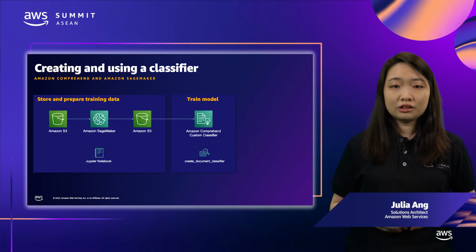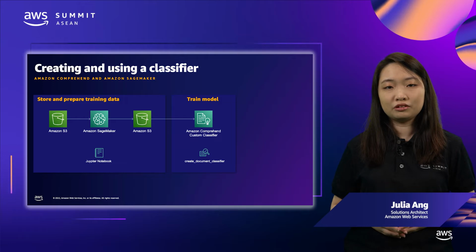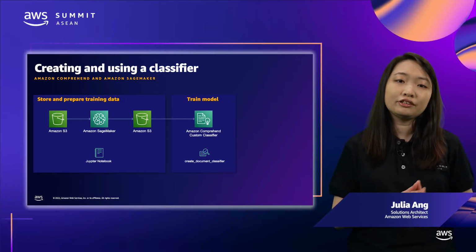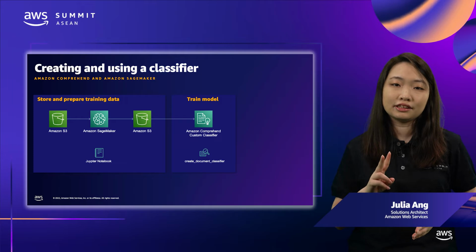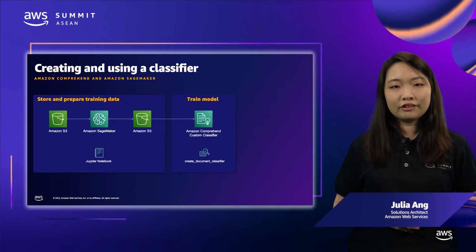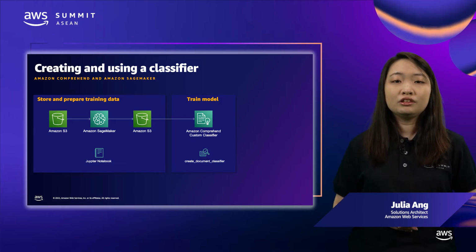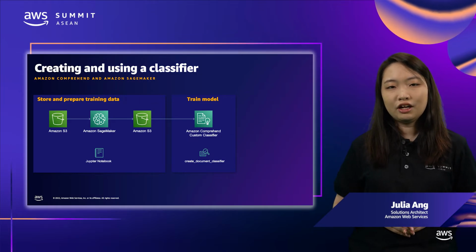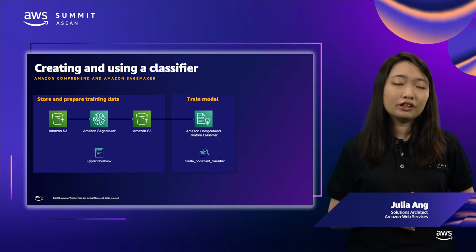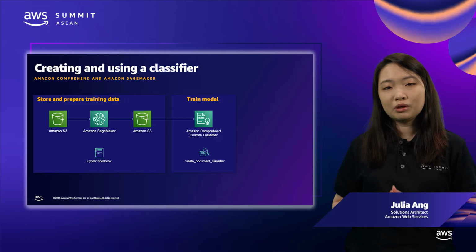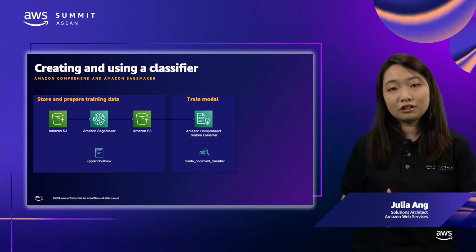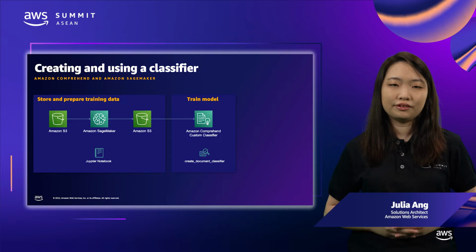Next, we'll use Amazon Comprehend to train a classification model. In our case, this is a binary classification problem, which means that you are classifying text into 2 classes. For Amazon Comprehend to access the data in S3, you need to authorize Amazon Comprehend to interact with your S3 buckets. You will need to create an IAM role in your AWS account with the relevant permissions to access S3 and trust policies that allow Amazon Comprehend to assume the role.